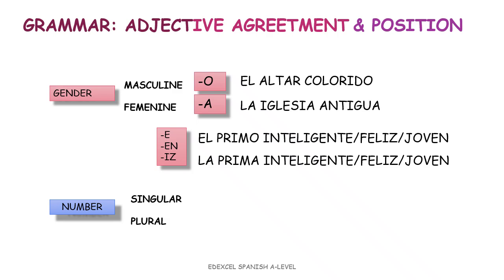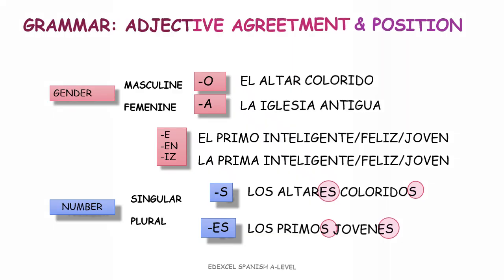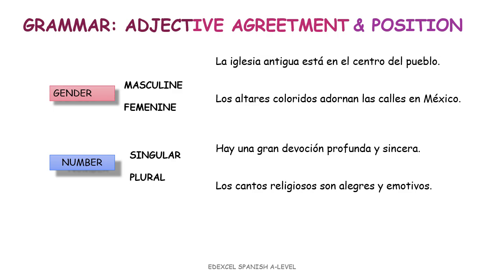Regarding number, adjectives also need to be changed if the noun is plural. To make it plural, we add an S when the adjective ends in a vowel, or ES when the adjective ends in a consonant. For example, los altares coloridos, you can see that we have added ES or just S, or los primos jóvenes. Again, you'll find a link in the description because this was a brief explanation. Let's take a look at some more examples.